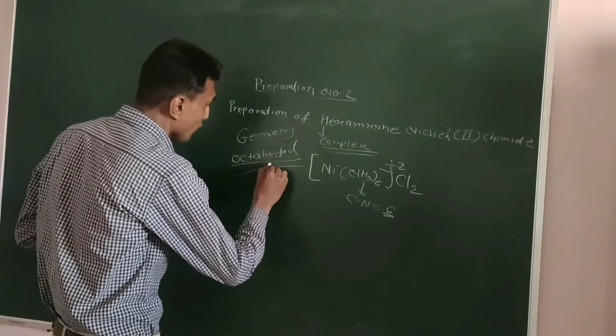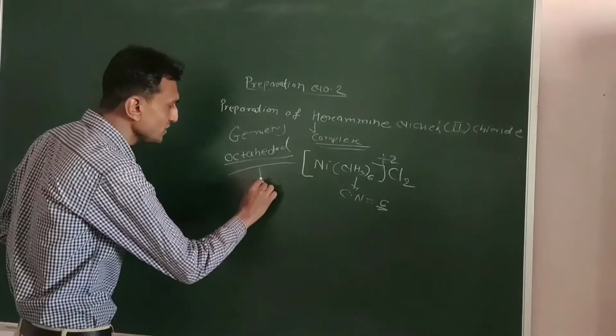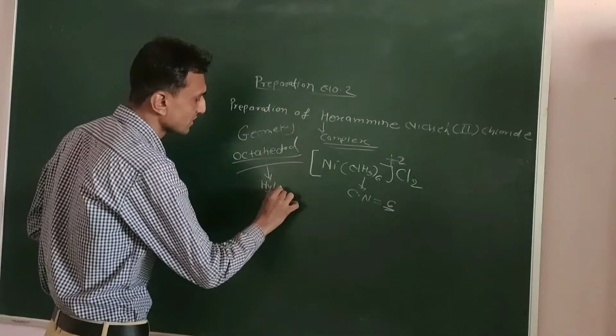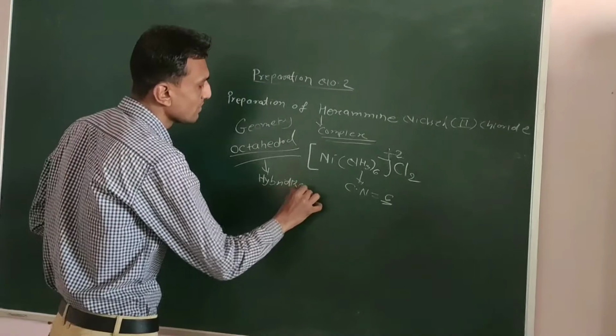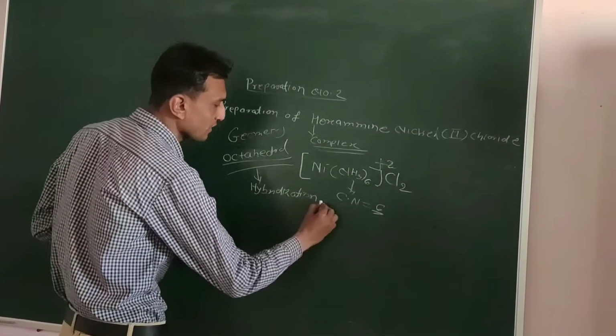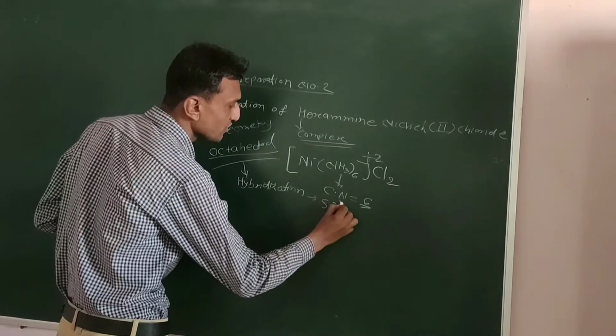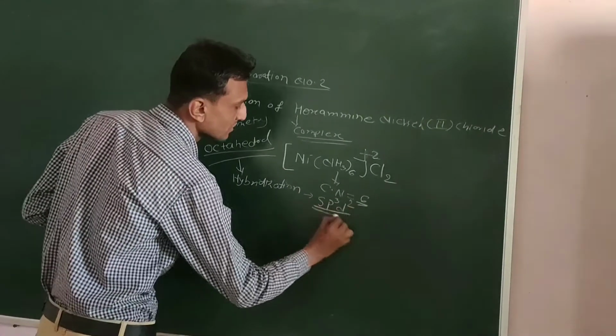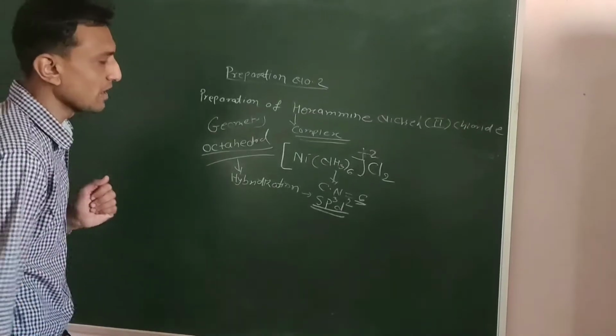And when there is octahedral geometry, what is the hybridization of this complex? It is sp3d2 hybridization.